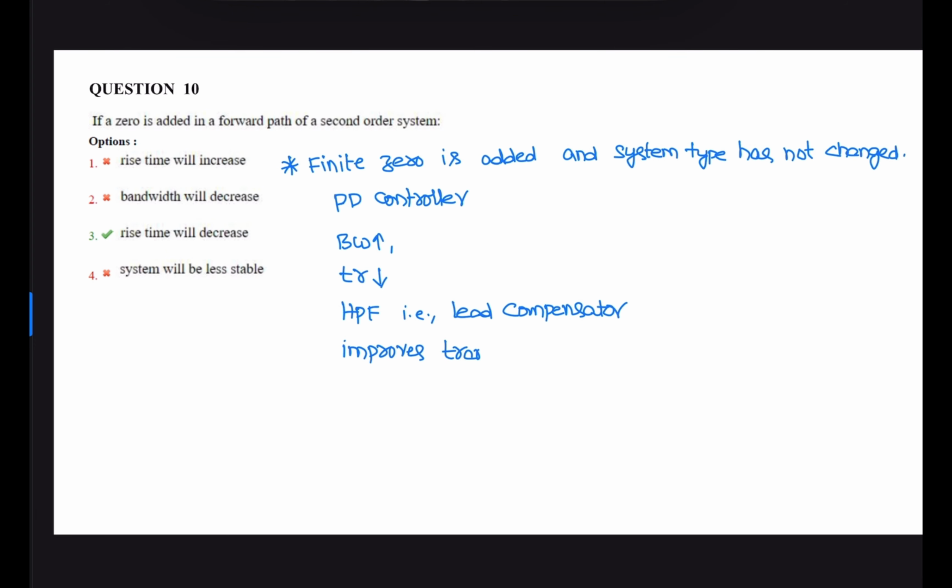Improves transient response. Rise time decreases means faster system. Correct option is 3. Rise time will decrease. If 0 is added in the forward path, rise time decreases.